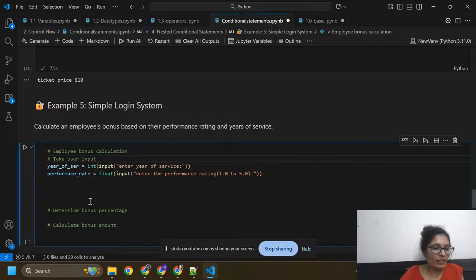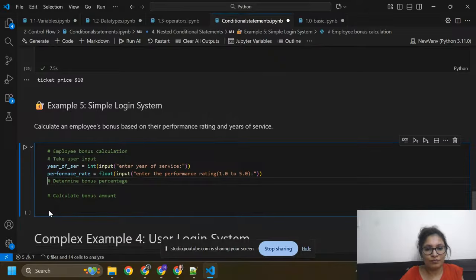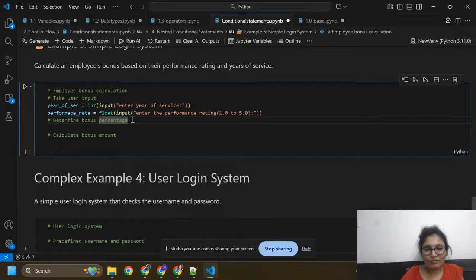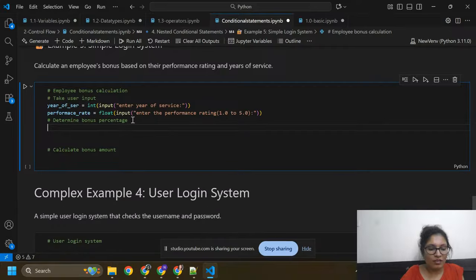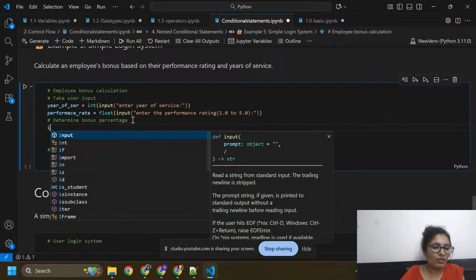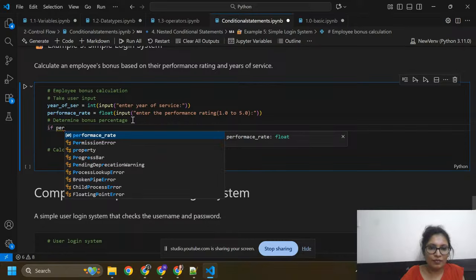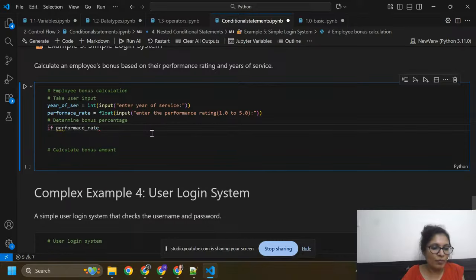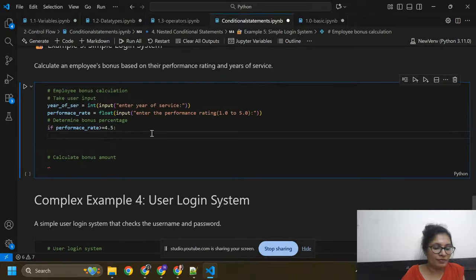And now I am going to determine the bonus percentage. So here you can see if performance rate is greater than or equal to 4.5, then I need to check one condition.